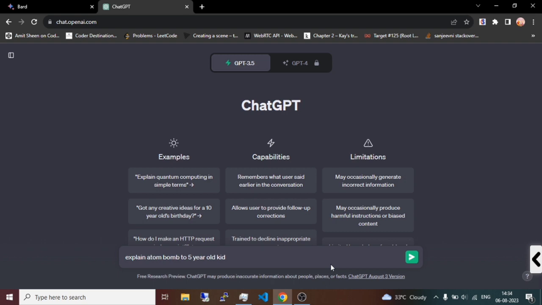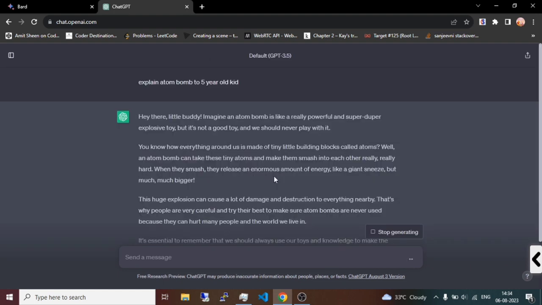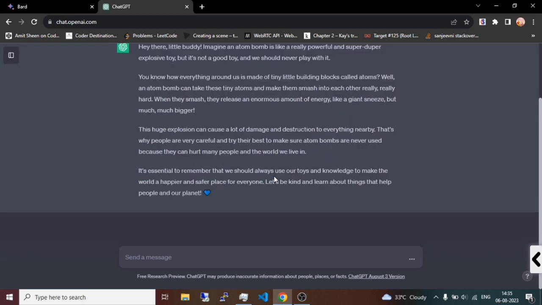Each other really hard. When they smash, they release an enormous amount of energy, like a giant sneeze, but much bigger. This huge explosion can cause a lot of damage and destruction to everything nearby. That's why people are very careful and try their best to make sure atom bombs are never used, because they can hurt many people and the world we live in. It's essential to remember that we should always use our toys and knowledge to make the world a happier and safer place for everyone. Let's be kind and learn about things that help people and our planet.